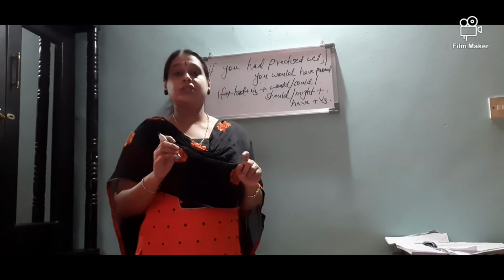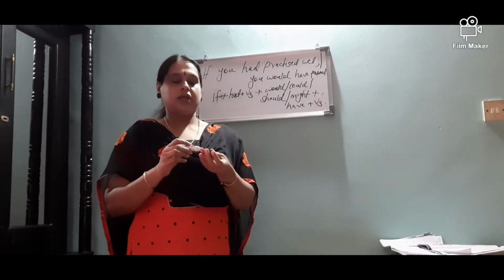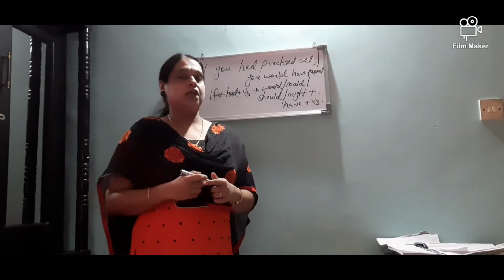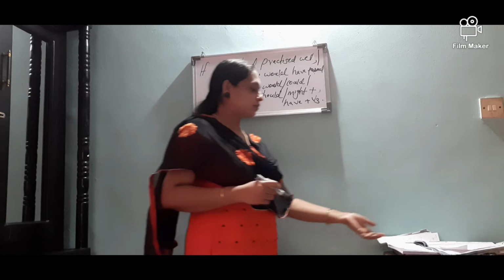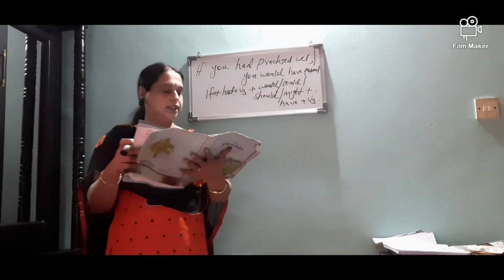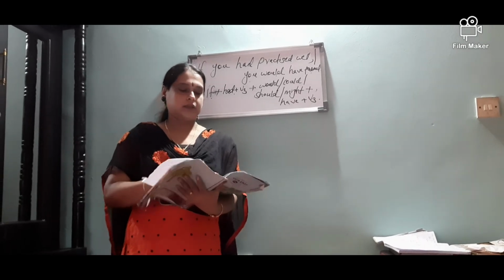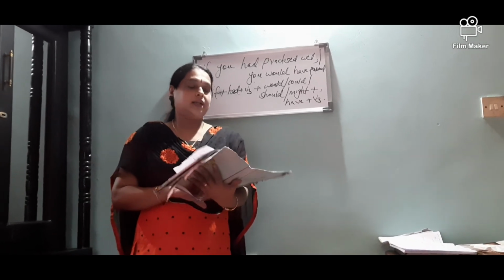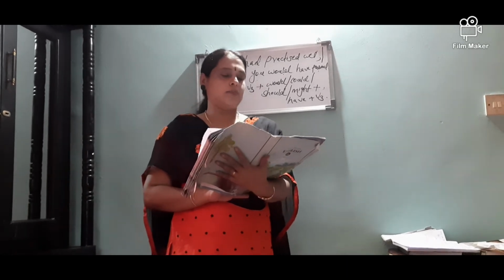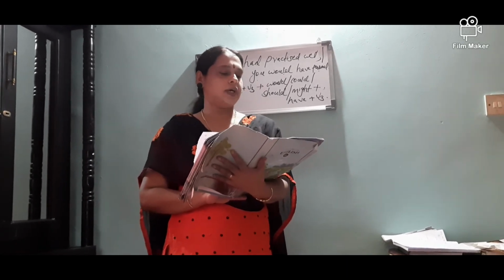Is it clear to you, children? Okay. Now, if it is clear to you, let's do the activity in your textbook. So take your textbook, page number 38. So I'll read the activity. Complete the thoughts of Tarun, the members of his family, Ramnarayan and Pavan.